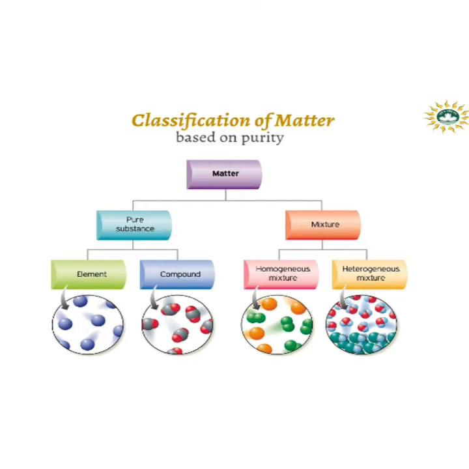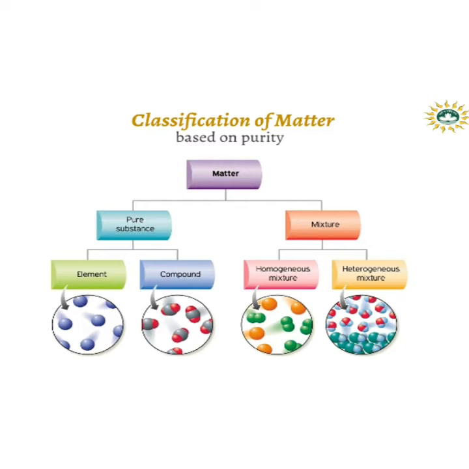In case of elements, we observe that the properties of each constituent are the same, because an element contains the same type of constituent particles. Now, we'll observe the properties of compounds. A compound is formed by chemical combination of two or more elements in a fixed ratio by mass.